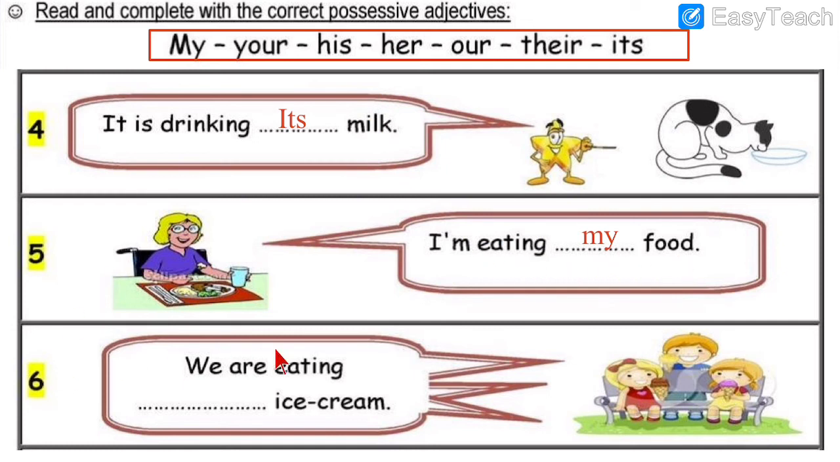Number 6. We are eating dash ice cream. See, again here is plural, means more than one. You can see 3 are there. So, what do we write from this? We are eating our ice cream, because ice cream belongs to us and we are 3. So, our ice cream, this one. See, I will write the answer. You too have to write it. We are eating our ice cream. So, that is answer number 6.